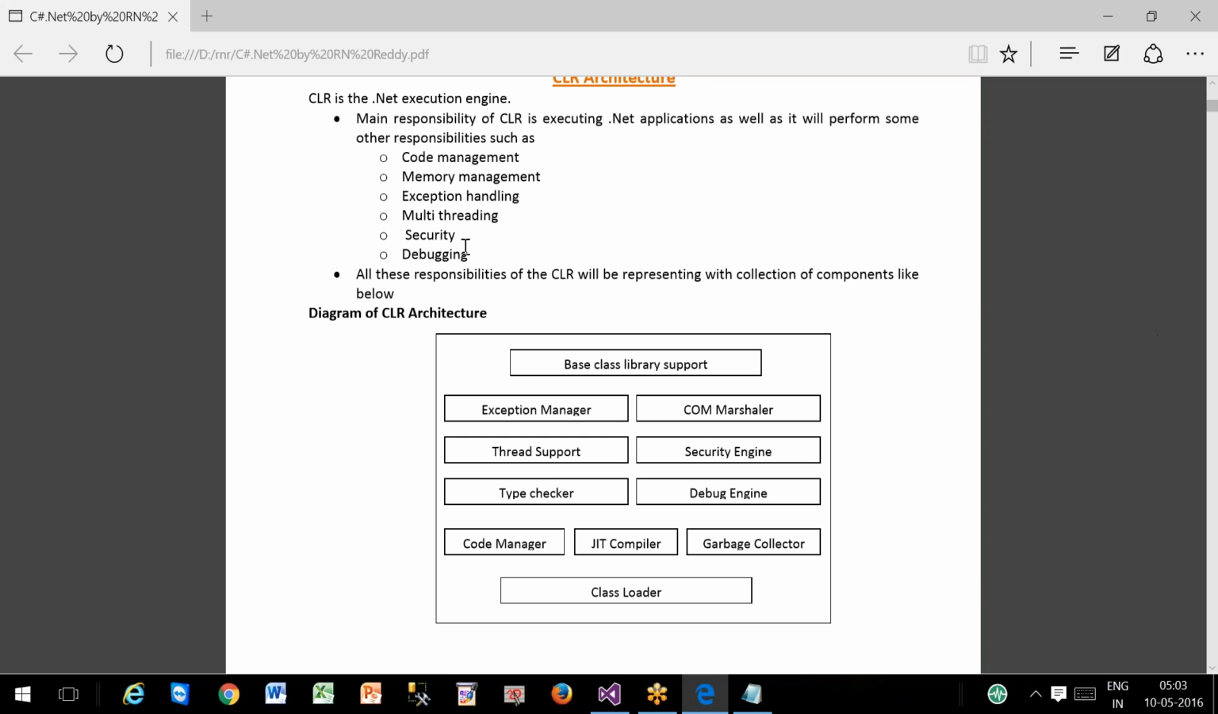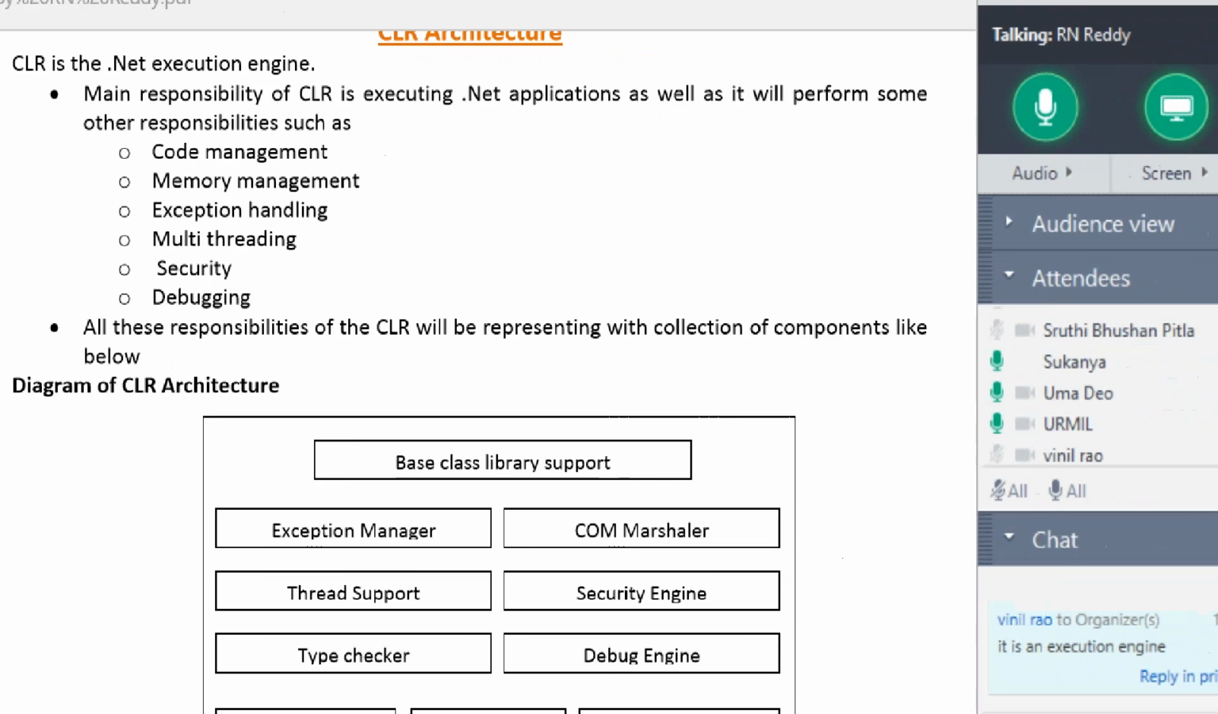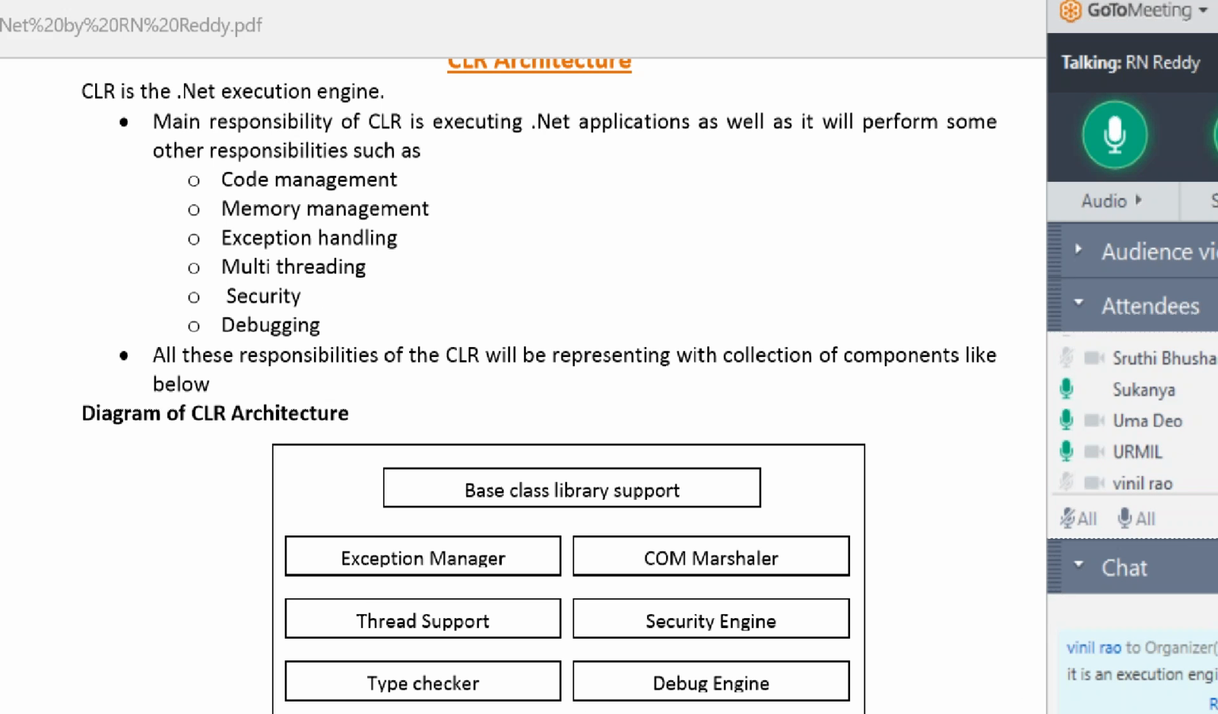First, executing the .NET application. Second, code management. Third, memory management. Fourth, exception handling. Fifth, threading. Sixth, security. Seventh, debugging. And so on.